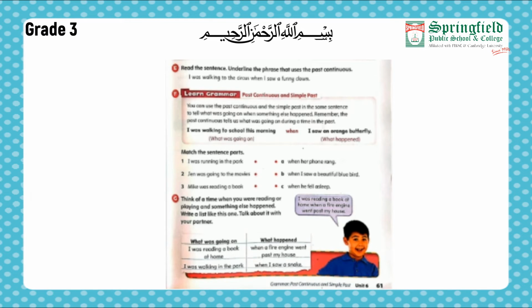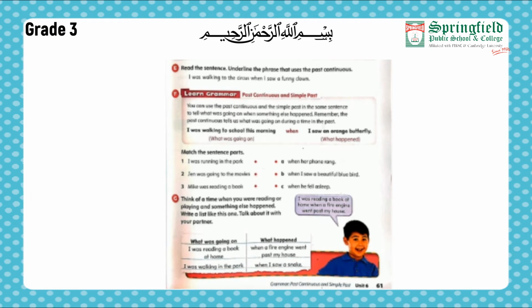Now moving forward towards our part G. Think of a time when you were reading or playing and something else happened. Write a list like this one. Talk about it with your partner. What was going on? What happened?